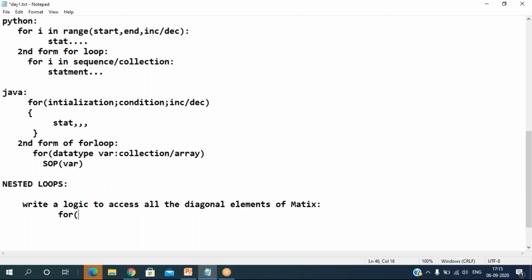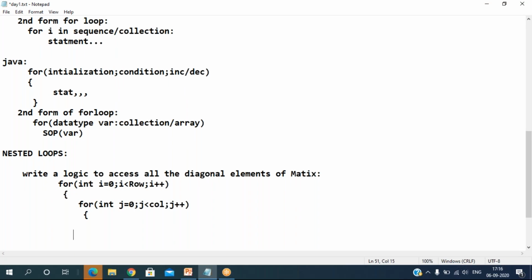See, let's take, right now, this is 4. So we take int i starting with 0, i less than number of rows, and for columns, j starts with 0, j less than columns, j plus plus. Whatever you want to access, maybe a two-dimensional matrix, we can go for this. I'm just writing the algorithm; in Python it will change slightly, while C and Java are almost the same.